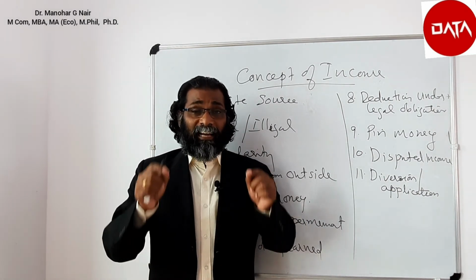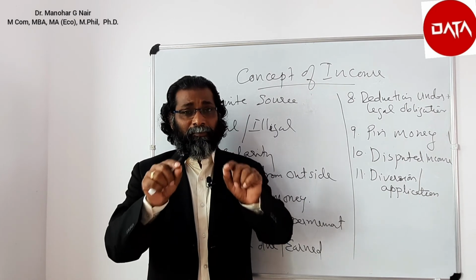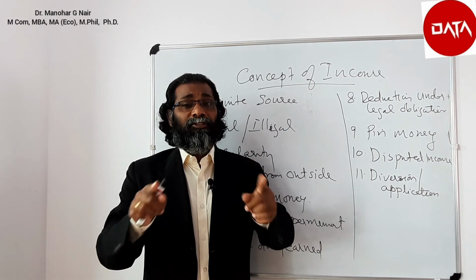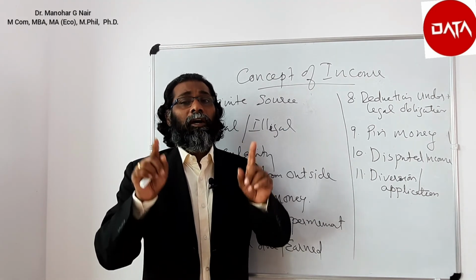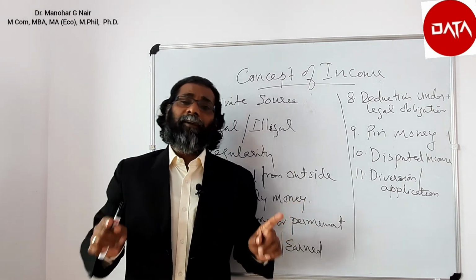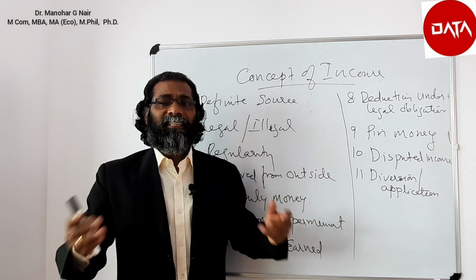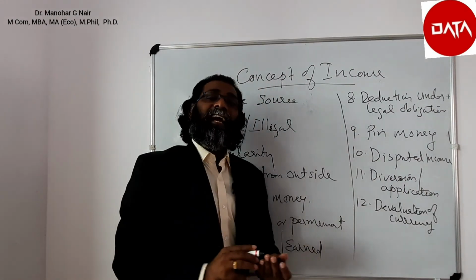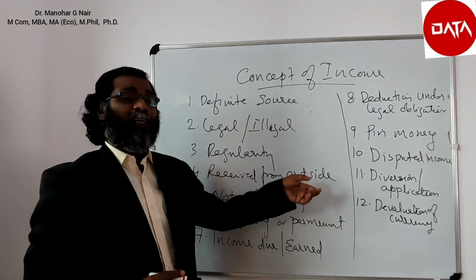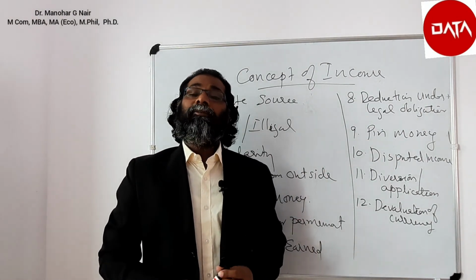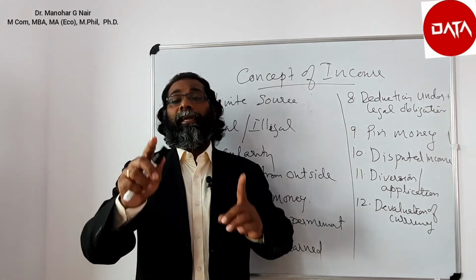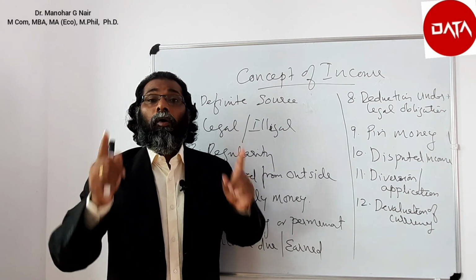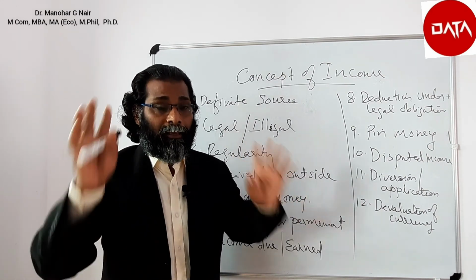So my dear friends, if diversion of income happens from the source itself, before it comes into the hands of the assessee, based on some legal obligation, it will not be taxed. But application of income is always taxable. It is nothing but applying or spending the money. Suppose any additional payment is received because of currency devaluation, that also will be added along with the income. So the amount received in connection with the devaluation of currency will also be added to the income.